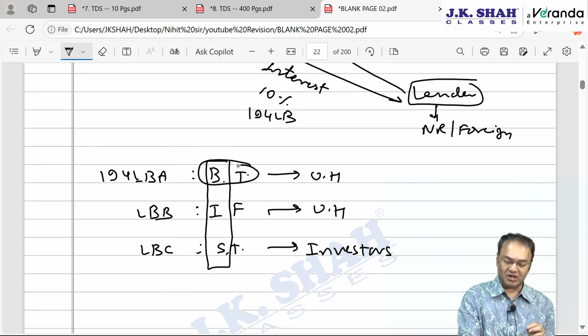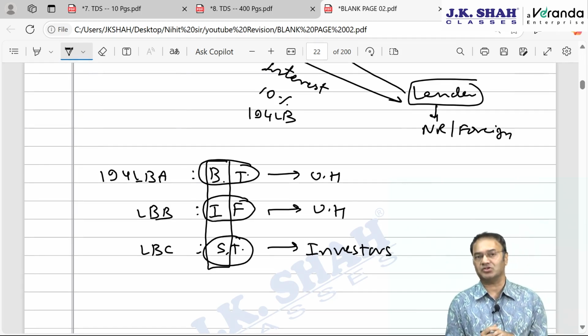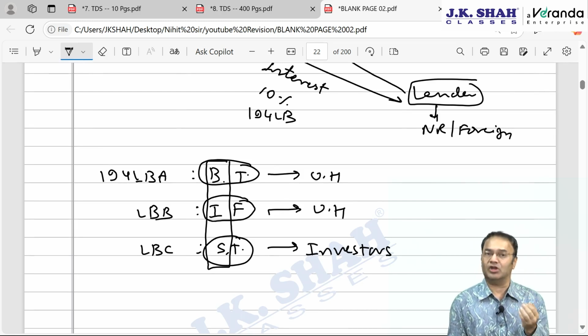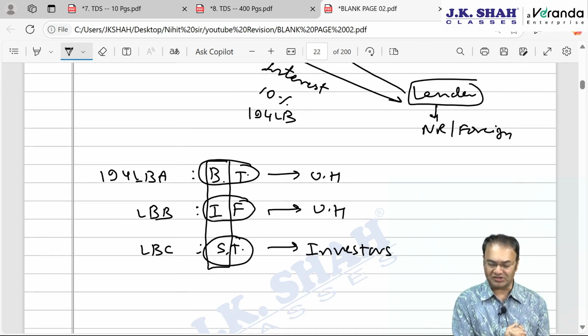Business trust is registered with SEBI. Investment fund is also registered with SEBI. Securitization trust requires three types of registration: registration with SEBI plus RBI plus under the SARFAESI Act, Securitization and Reconstruction of Financial Assets and Enforcement of Securities Interest Act.